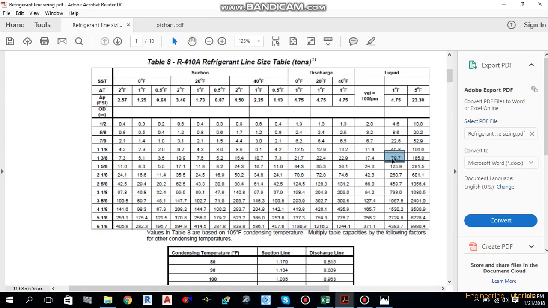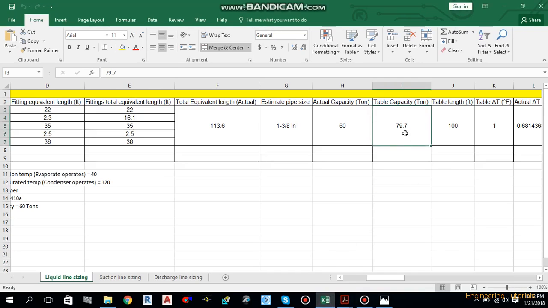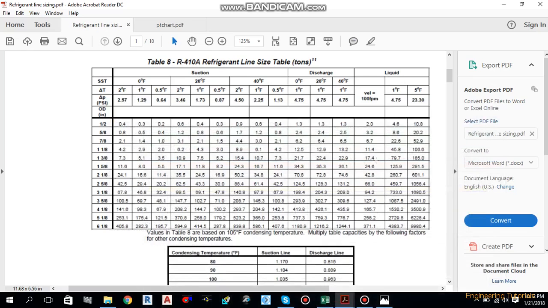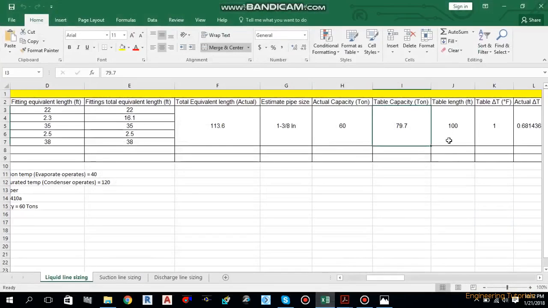This is the table capacity for 1 3/8 inch, so we write this table capacity 79.7. This table is for 100 feet length, so we also write the table length as 100 feet over here.